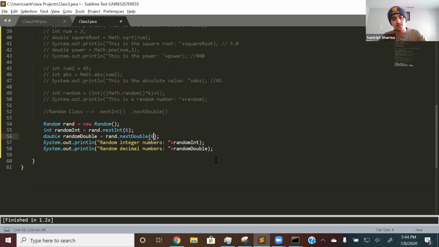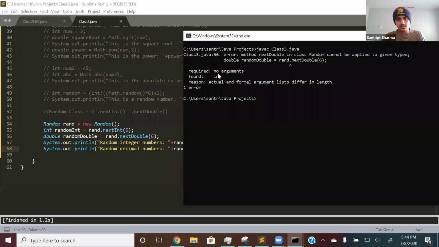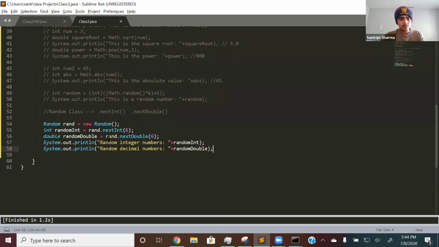So let me show you. If I add 6, just like I did for nextInt, it should print out an error. So let me compile. Yeah, right there. See, it says required no arguments. So it's basically just saying no parameters are needed. So yeah, keep that in mind. Let's get rid of this.